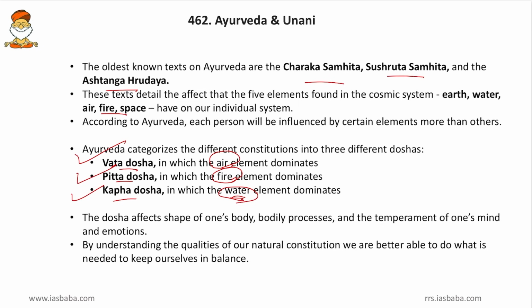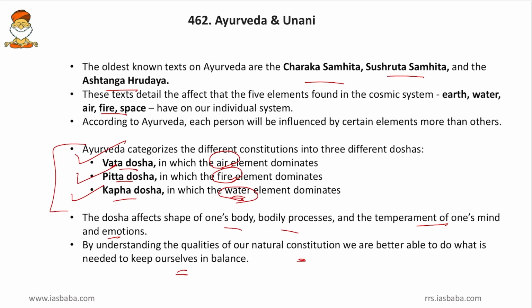Then the dosha affects the shape of one's body, bodily processes and the temperament of one's mind. So these 3 doshas, or the variations of them, will affect the movement of one's body, the shape of one's body, processes like the digestive system, respiratory processes and others, and also the temperament of one's mind. Then by understanding the qualities of our natural constitution, we are better able to do what is needed to keep ourselves in balance.